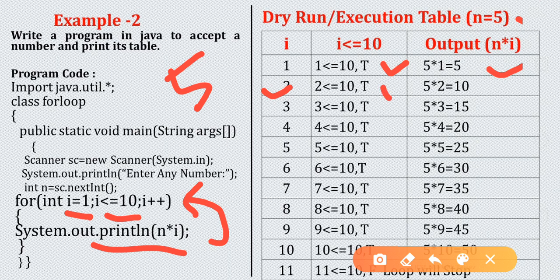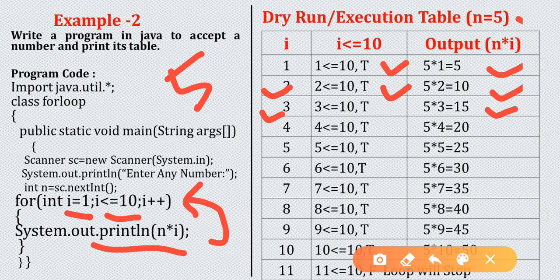2 less than equal to 10, true. Now again it will come inside the loop body. Now 5 into 2. Now look at here, n will remain same. What will change? Only I value. So 5 into 2, 10. Next time I will be 3. 3 less than equal to 10, true. 5 into 3, 15. 4, then I will become 4.